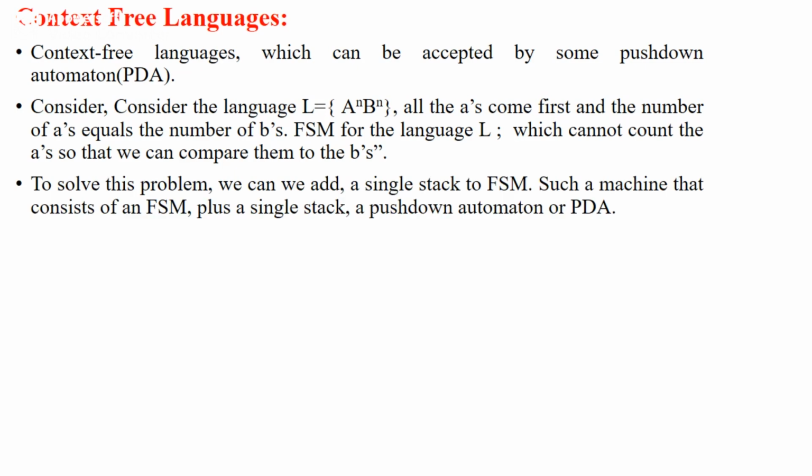That is why we have one more machine called FSM with stack, a single stack added to the FSM. Such a machine is called a push-down automaton, or PDA. Now we'll see how to draw a push-down automaton for A to the power n, B to the power n, and we cannot solve this using an FSM. So that's why we have to build a PDA.